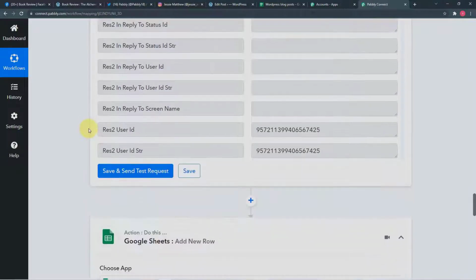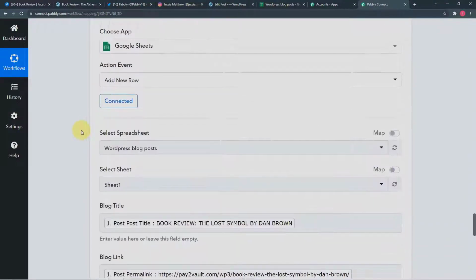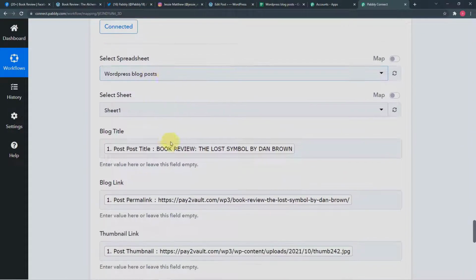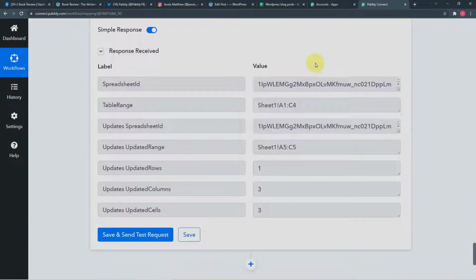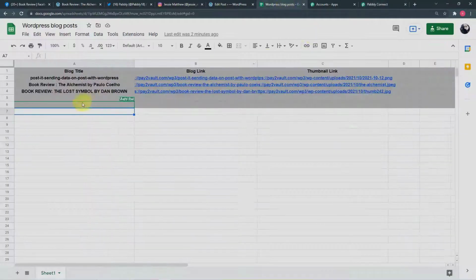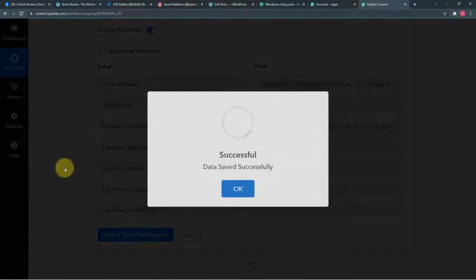After that, we connected Google Sheets to save the data for the record. Then we selected the spreadsheet. We mapped the columns we have in our spreadsheet, the title, the link, and the thumbnail's link. And when I click here on save and send test request, you have seen a new row is added here in our spreadsheet. Okay. So the workflow is completed. Now just click on save here.